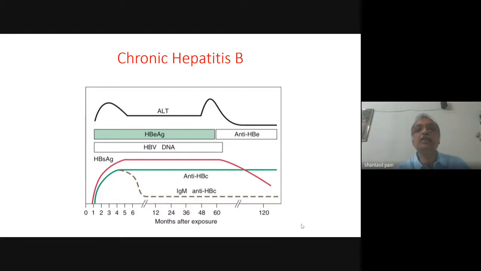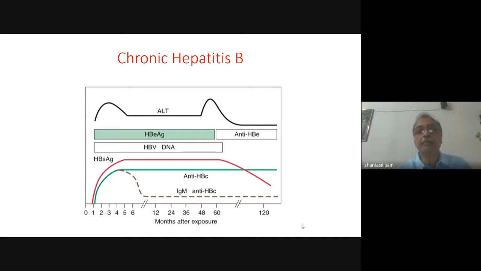In the early phase of chronic hepatitis B infection, there is hepatitis B virus DNA and hepatitis B E antigen, both of them are detectable. And actually the presence of hepatitis B E antigen and HBV DNA mark the replicative phase of viral infection. Hepatitis B E antigen is a qualitative marker and HBV DNA is a quantitative marker of viral replication.